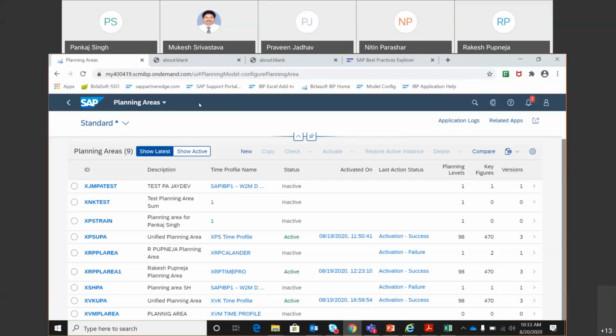Similarly, the make process will have a planned order as the planning document, and then that converts into a production order during execution. Transfer has STR as the planning document and stock transfer order, which is STO, as the execution order. And for sell, the planned predicted element is forecast, and obviously the execution happens via sales orders. So that's what we learned at a high level on day one.